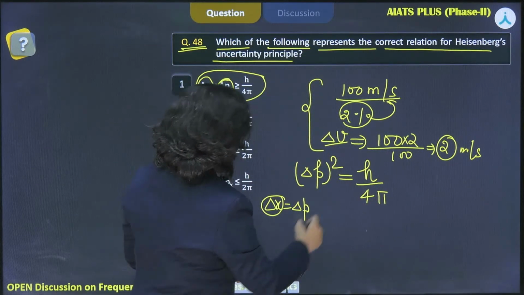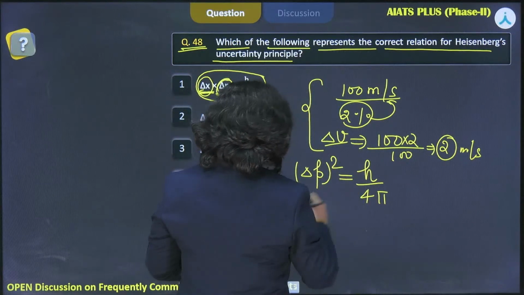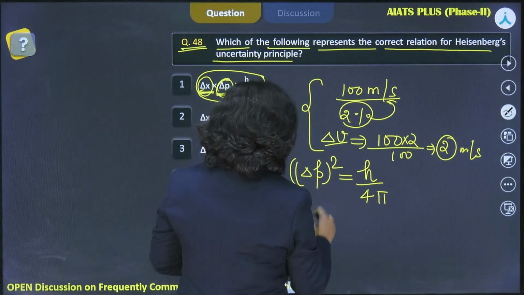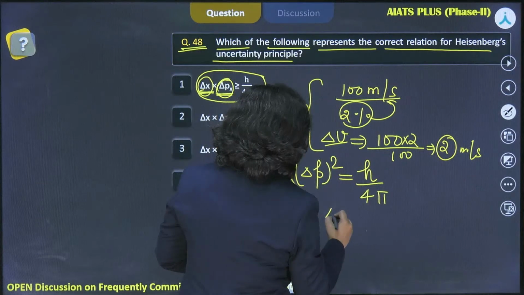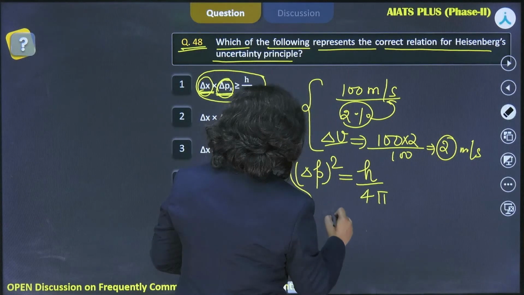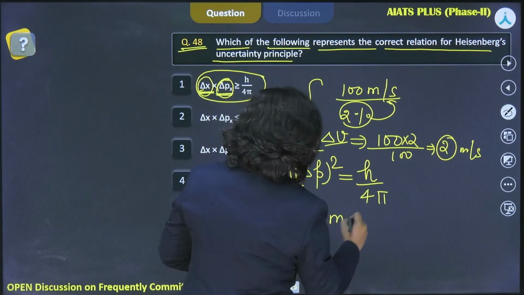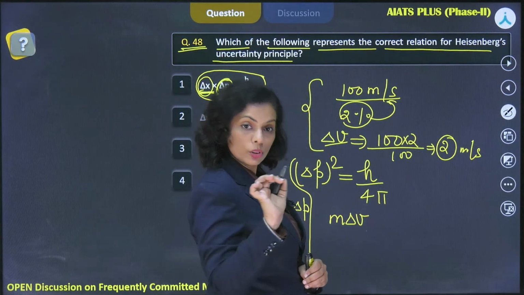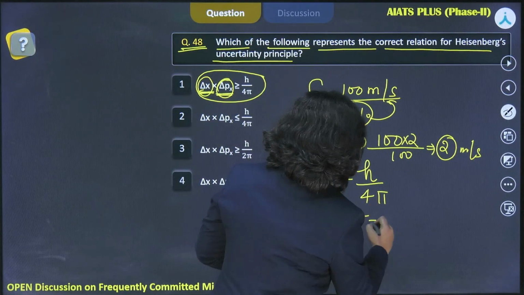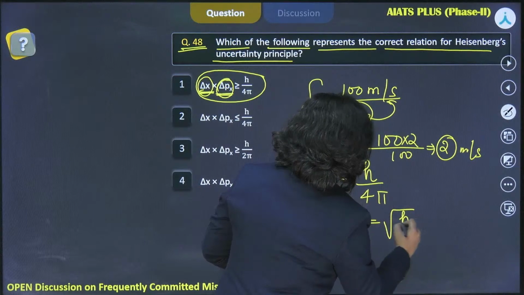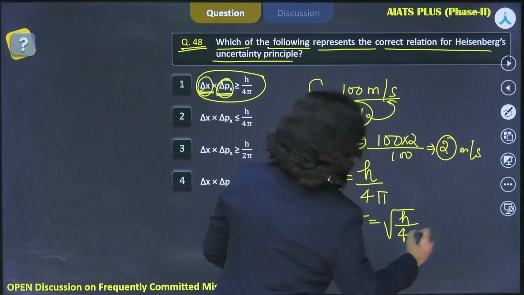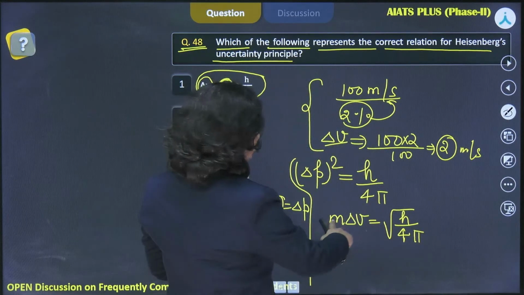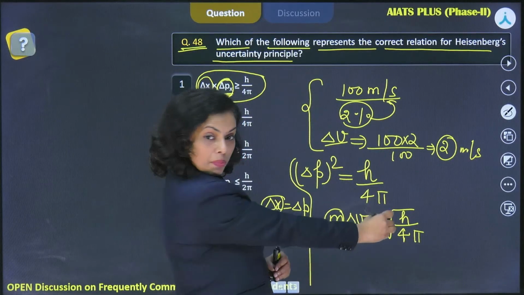Now what else can we do? We can just write here that m delta V, because delta P means m delta V, mass will not be changing, so it's constant, is equal to root of h by 4 pi. And from here, because m is constant, we can send m there also.